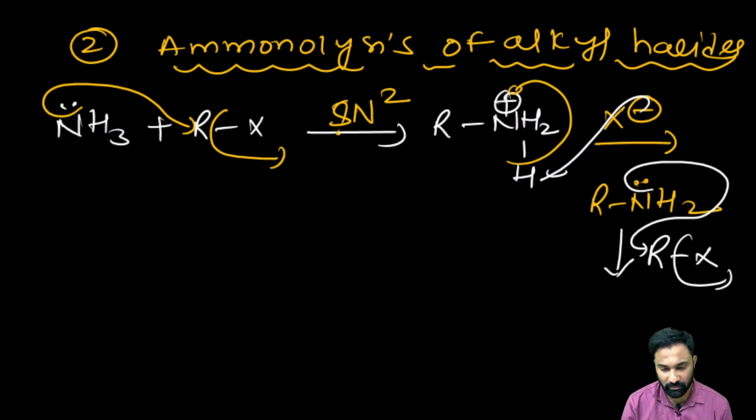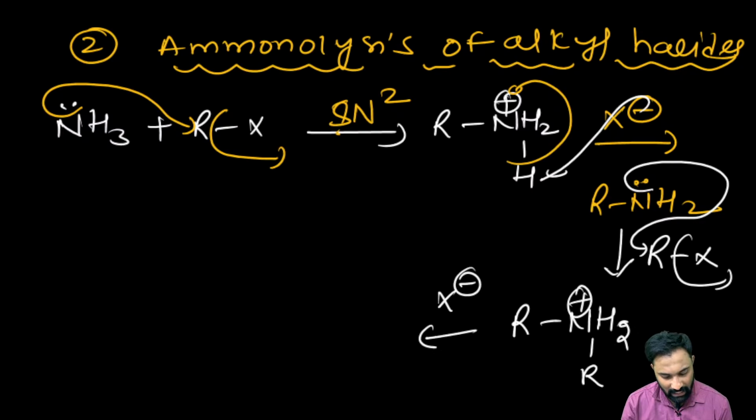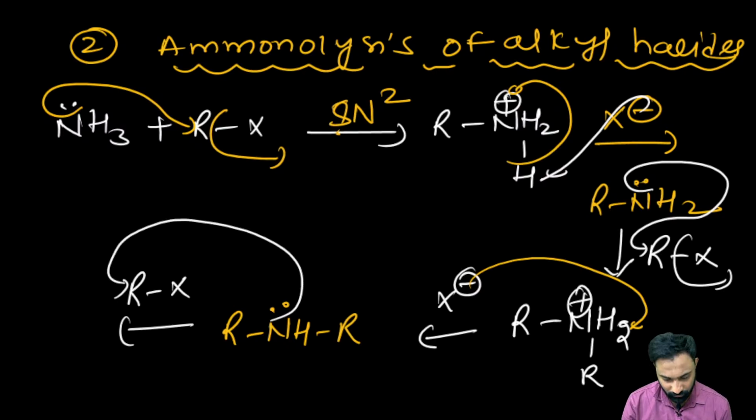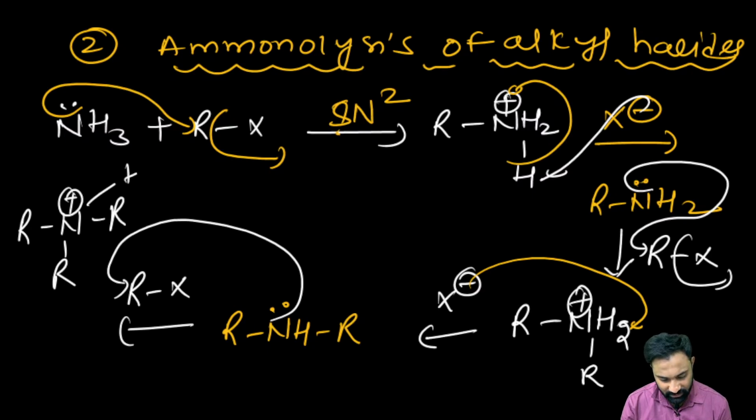Again this bond pair of electrons will be eliminated, and it will convert into NH R2. Again the halogen which has been eliminated will take this acidic hydrogen, and it will become R, lone pair of electrons, H, and R. Again it will react with the alkyl halide by SN2, and it will become the 3-degree alkyl halide in this manner.